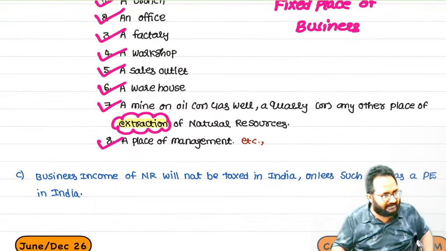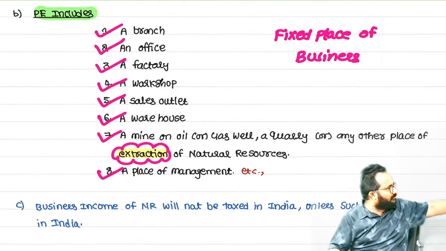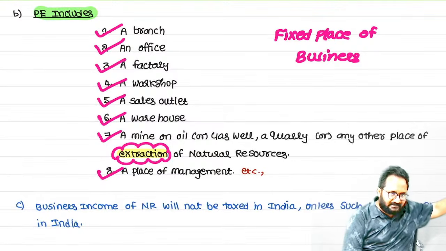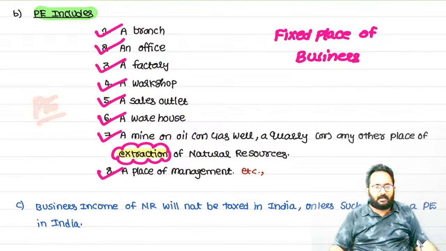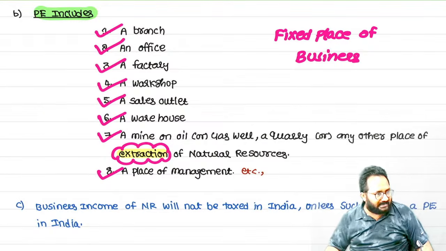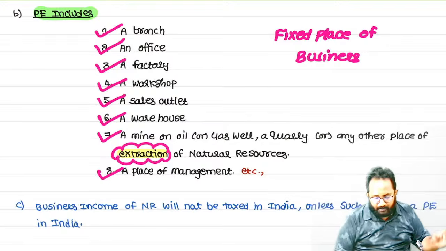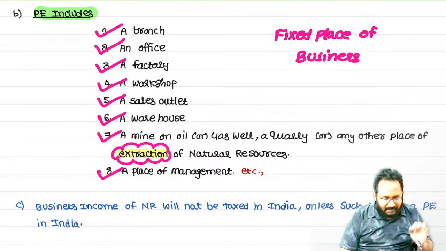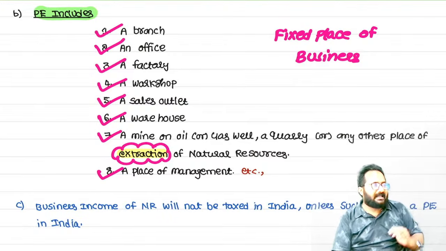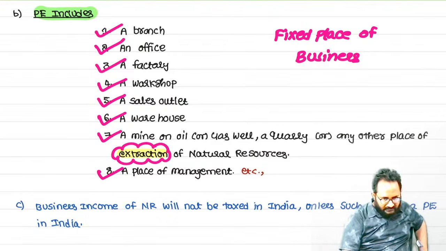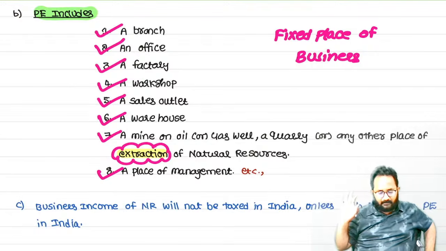Last one, place of management. In the exam they will give the question. By using this, yes, you can identify that it is treated as a PE. Please repeat, what does permanent establishment include? Branch, office, factory, workshop, sales outlet, warehouse, extraction of natural resources, place of management.